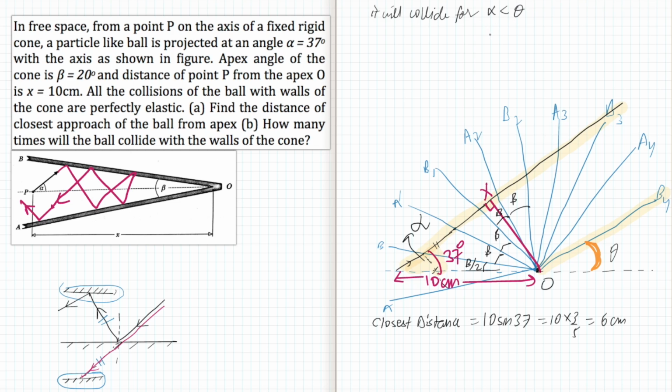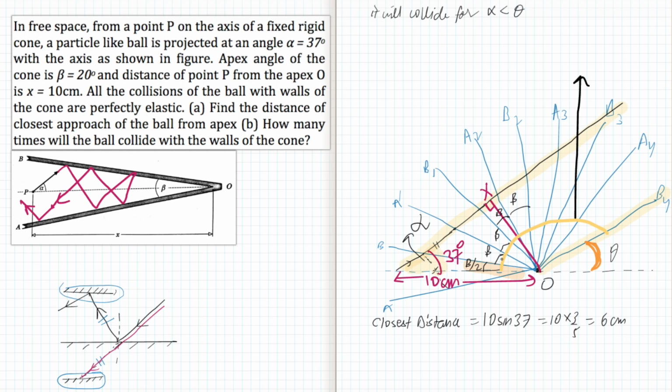Now let's find theta in terms of the number of collisions. For the first collision, the angle is beta by 2. For the next collision, the angle is beta. Then the third collision, the angle is again beta. So we can write this entire angle in terms of the number of collisions.